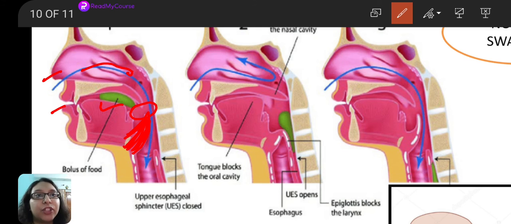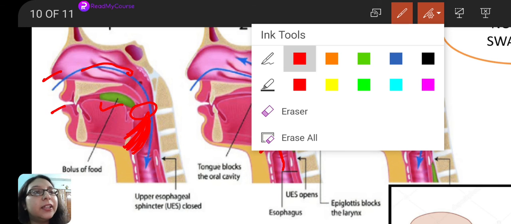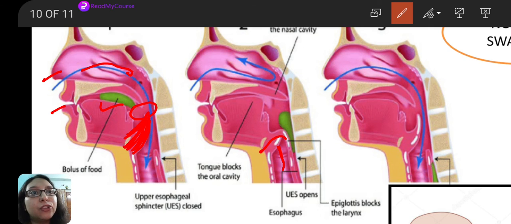See the next picture, what is happening? When we are trying to swallow, this epiglottis is closing over the windpipe. I think I'll change the color of the pen so you will be able to understand.